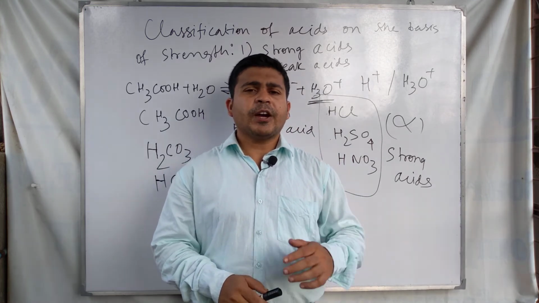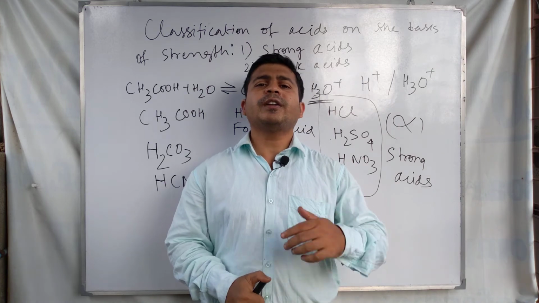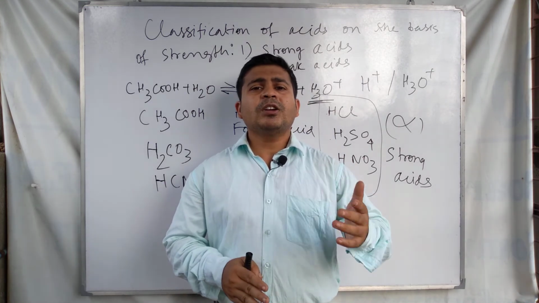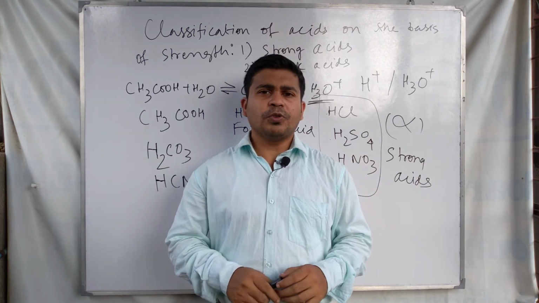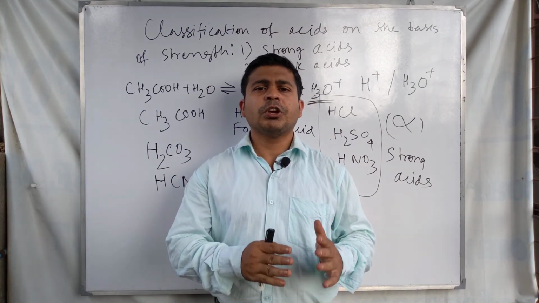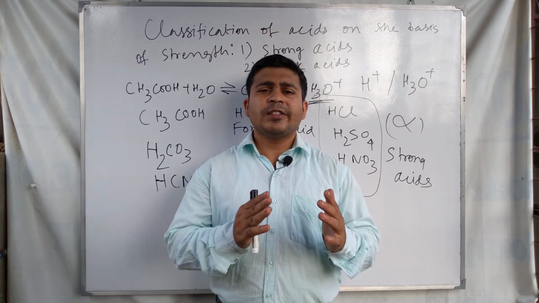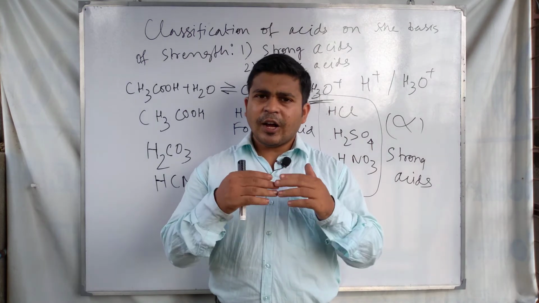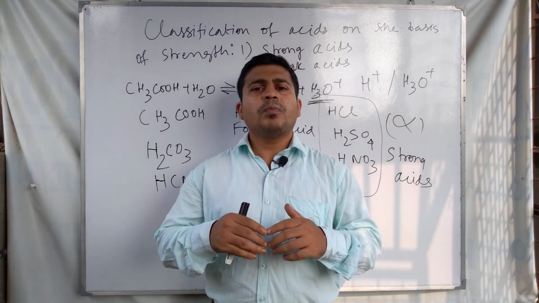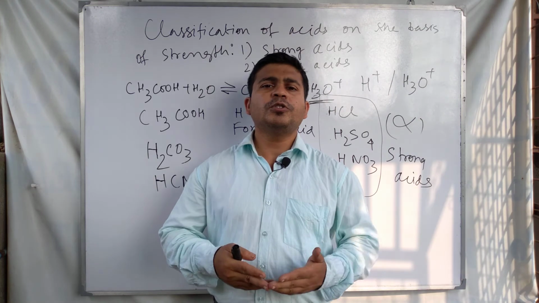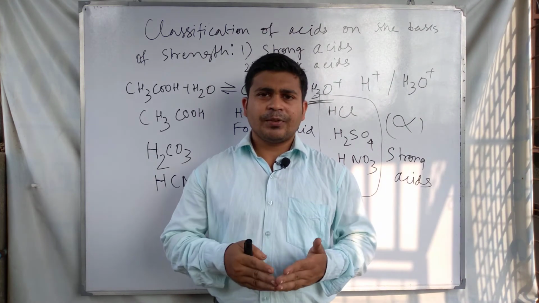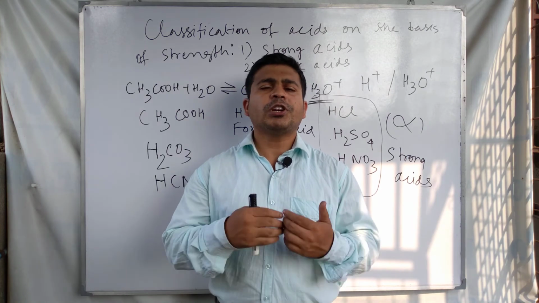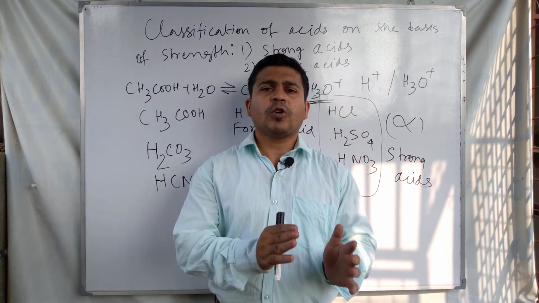For example, the aqueous solution of acetic acid contains acetate ion and H3O plus ion or H plus ion, and also undissociated acetic acid molecules, because these are weak acids. In the weak acid solution, the unionized acid molecules are also present with the ions of the acid, because only a small number of acid molecules dissociate in the aqueous solution.